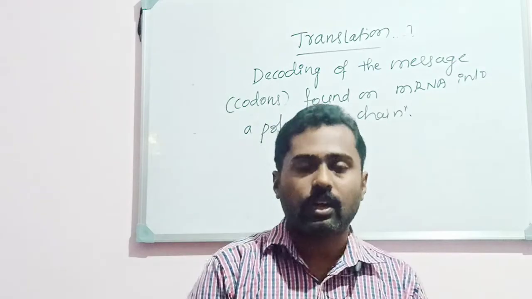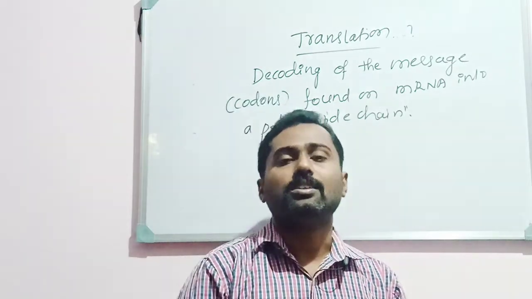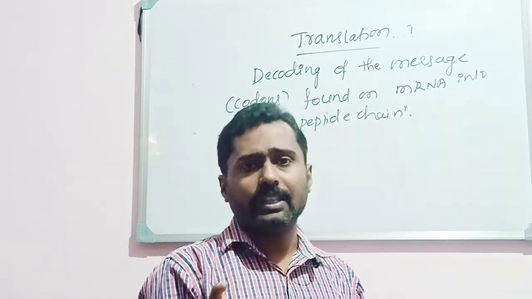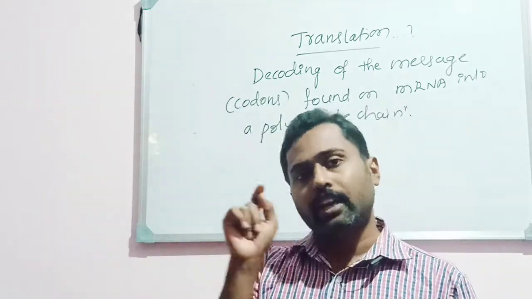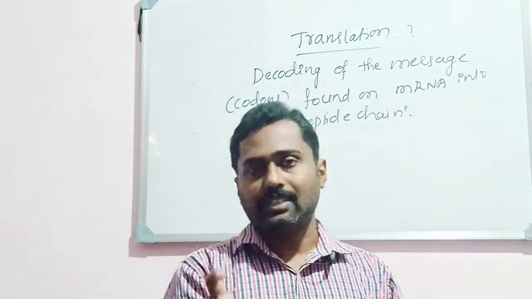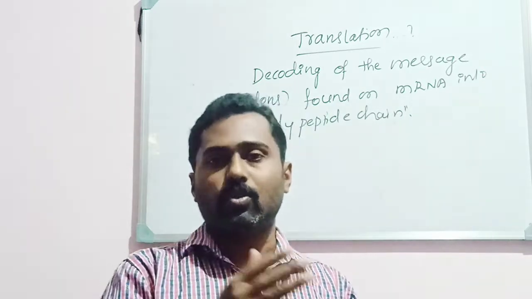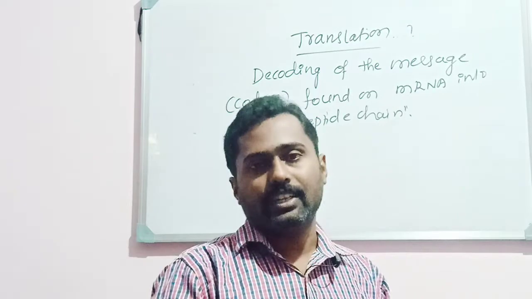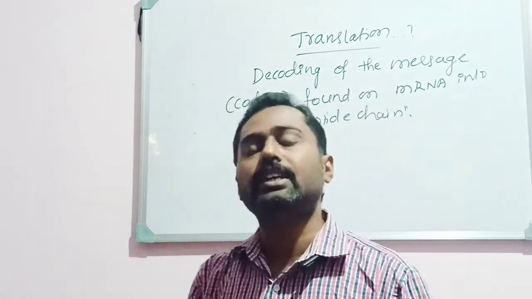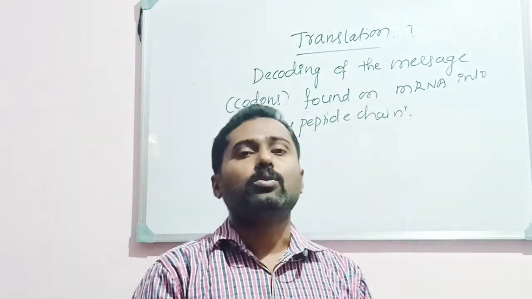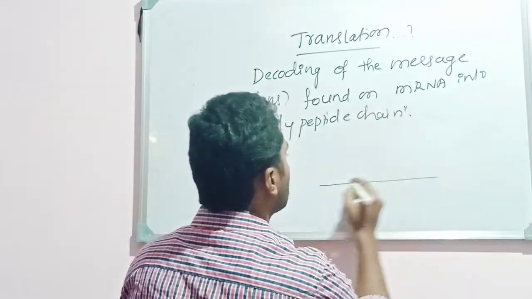So you remember the central dogma of molecular biology. The unidirectional flow of information from DNA to protein is what is called the central dogma. The first step is the synthesis of DNA from DNA, that is replication, isn't it? From DNA to mRNA is transcription, and from mRNA to protein is translation. We have completed the previous steps, replication and transcription. The message found in the sense strand of the DNA, the coding strand, gets copied to an mRNA molecule, and the units on the mRNA are called codons.